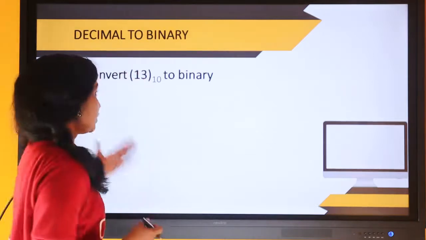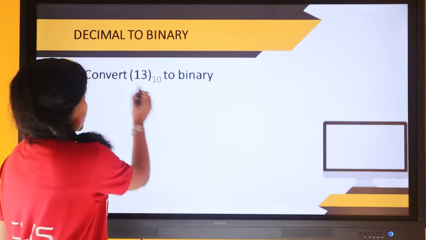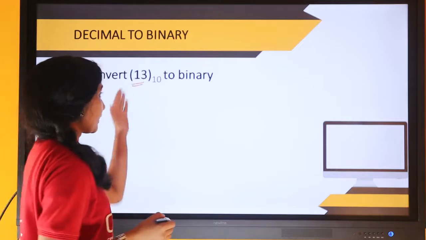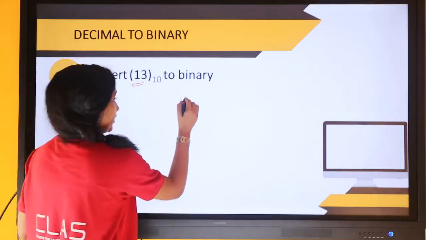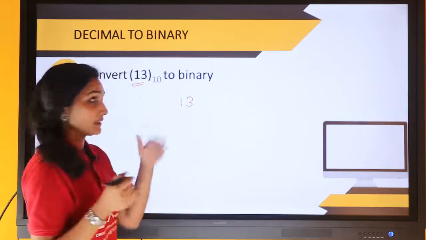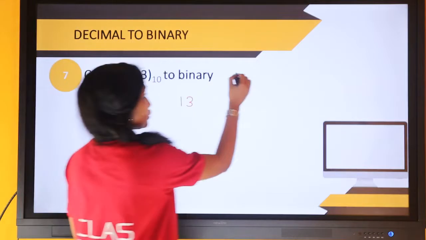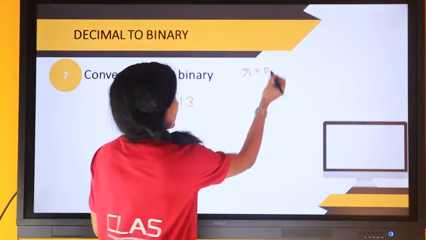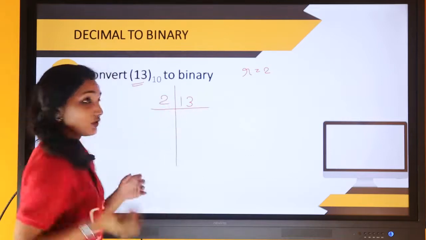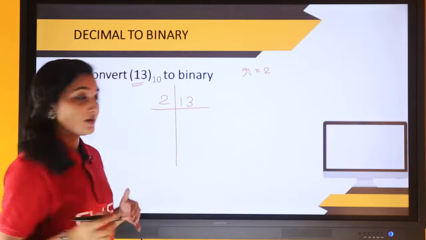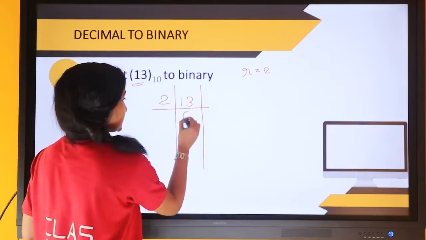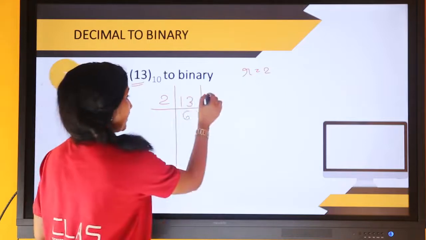So to do this, the question is 13 in decimal to the binary number system. Here we have to divide the number to be converted by the base. The base value of binary is 2. So I am going to divide it by its base value, and we have to note down the quotient as well as the remainder. So it becomes 6. Here 6 is the quotient and the remainder will be 1.